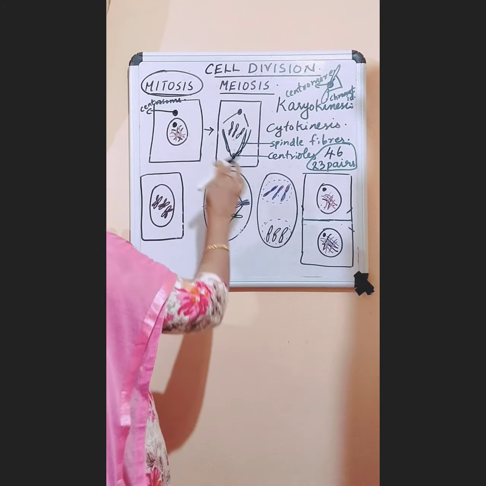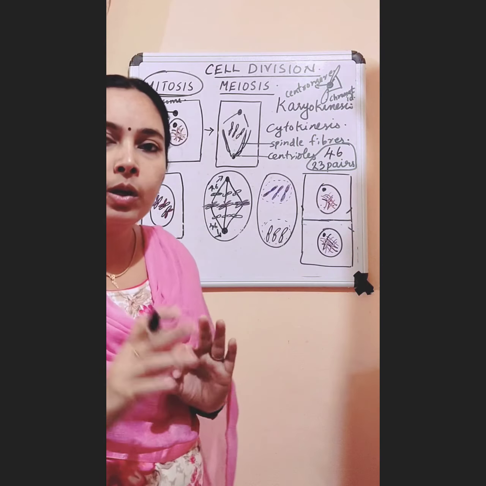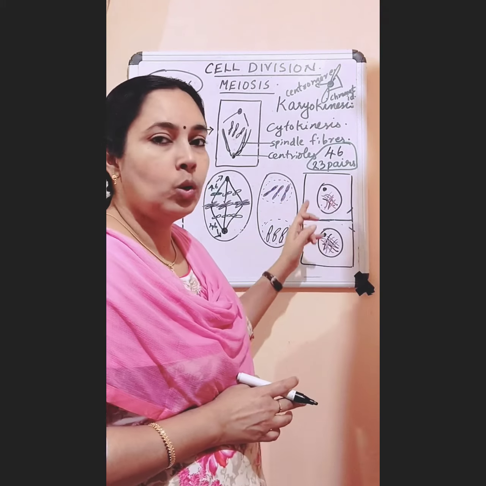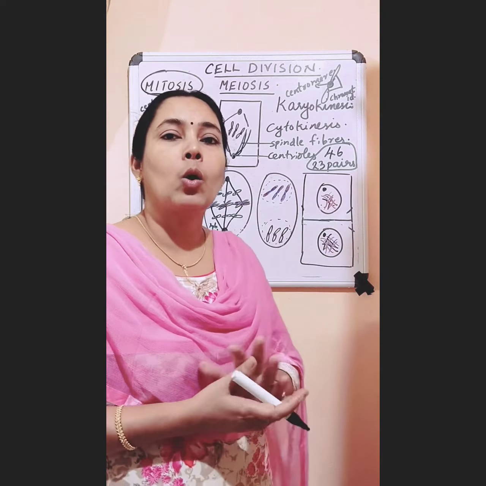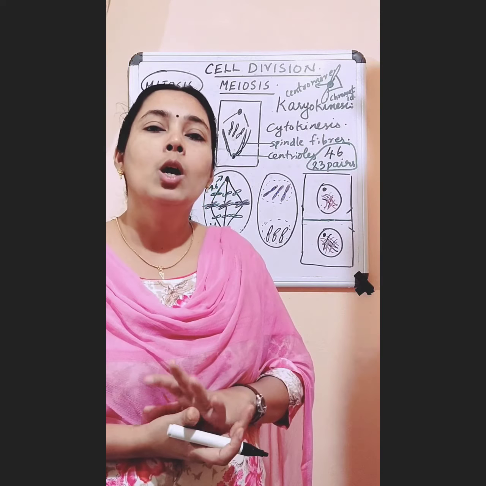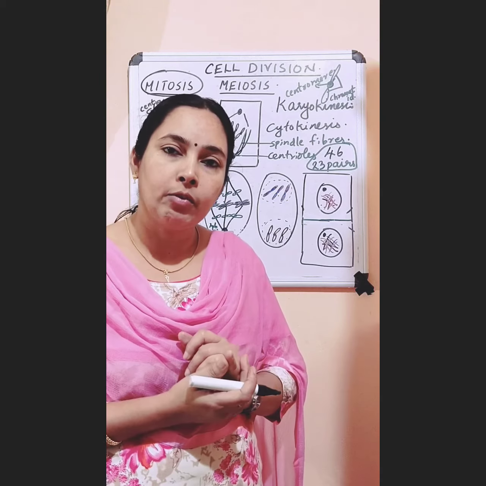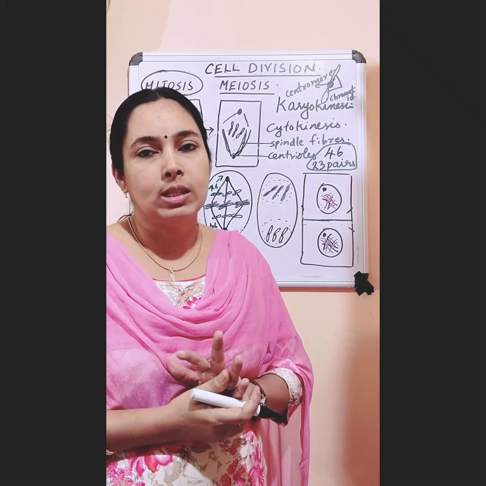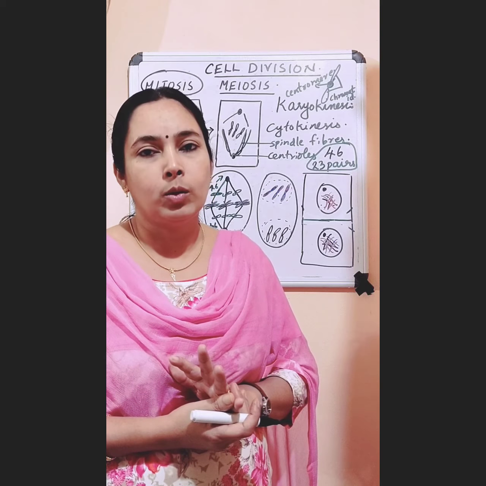One mother cell divides into two daughter cells. So it is dividing only into two cells. Next, the chromosome number is kept constant in mitosis. The mother cell had 46 chromosomes, and both daughter cells also have 46 chromosomes.